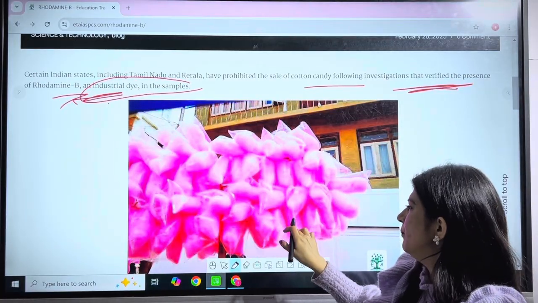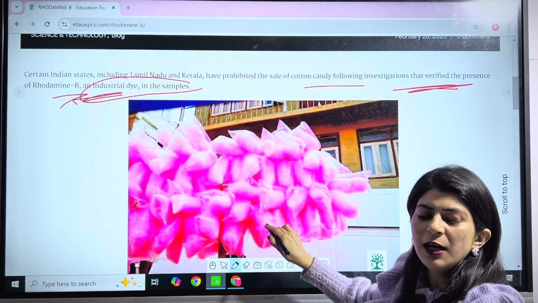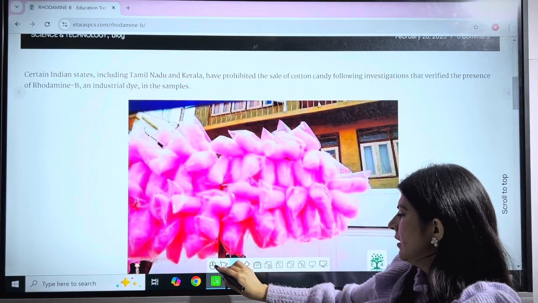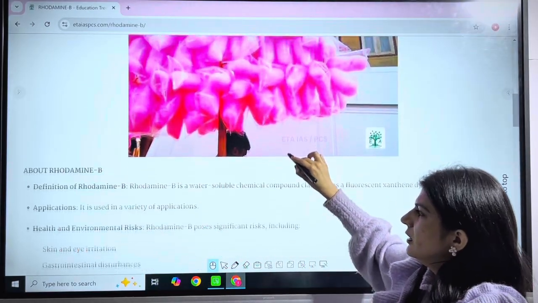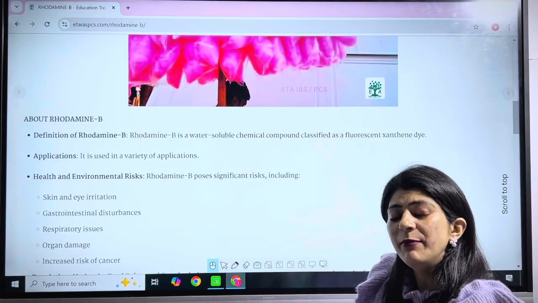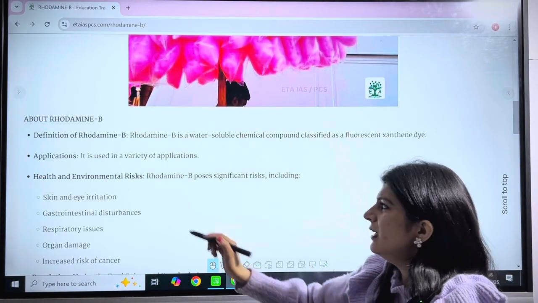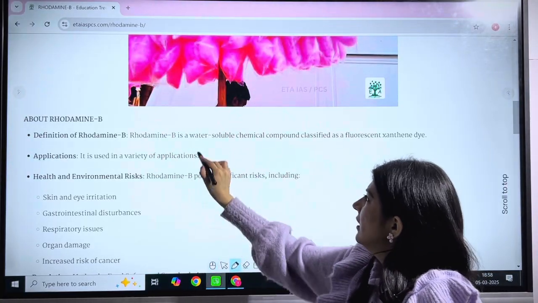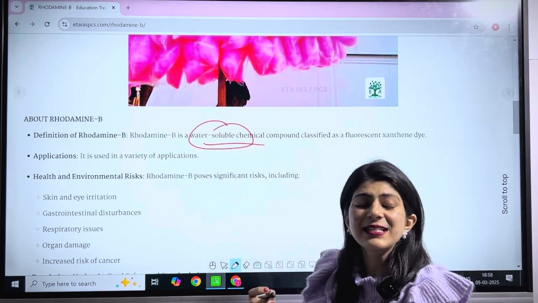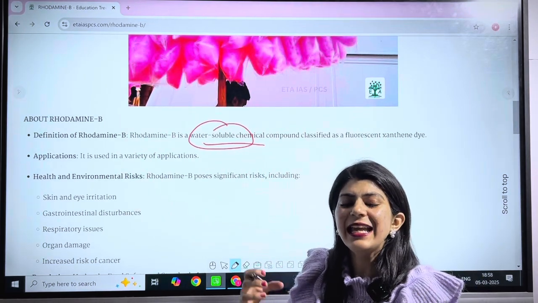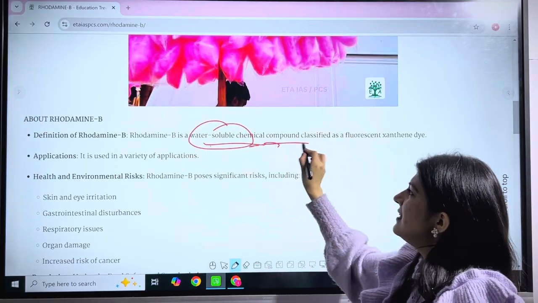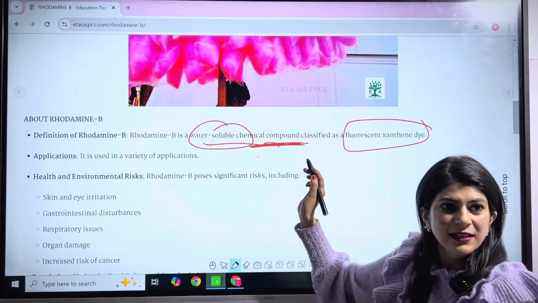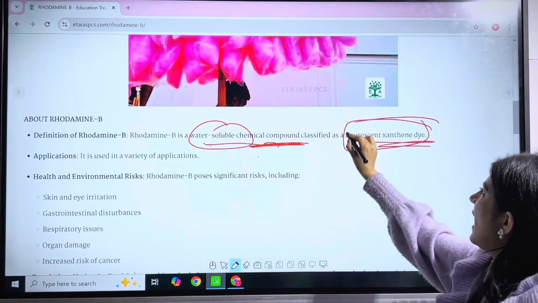Now this fascinating food product seems to be rich in the industrial dye, that is rhodamine B. Now coming on to the description of this chemical compound, what is rhodamine B exactly? Rhodamine B is water soluble, that is it is easily dissolvable in water, and as it is a chemical compound, it is classified as a fluorescent xanthene dye.